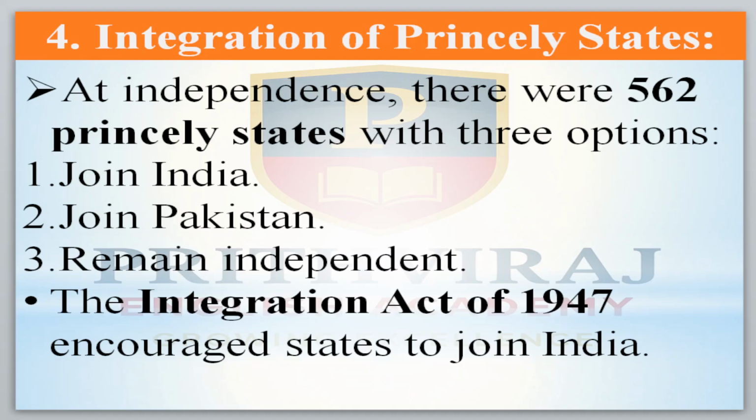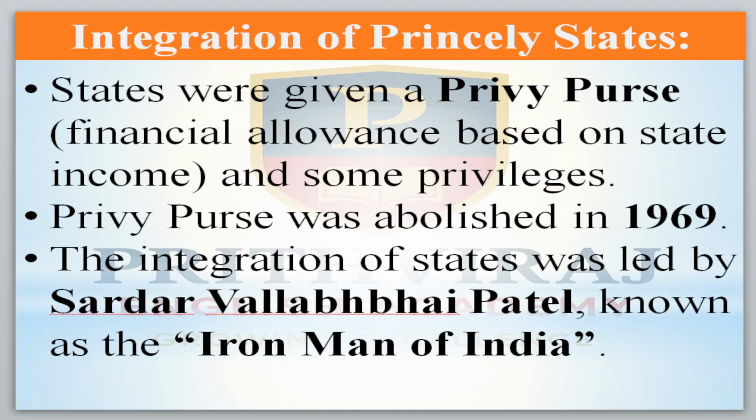The Integration Act of 1947 encouraged the states to join India. Most of the states were ready to join India, but a few states did not want to join, and that was a problem for us. The states were given a privy purse, a financial allowance based on the state's income, and some privileges were also given to them. The privy purse was abolished in 1969 after some time.